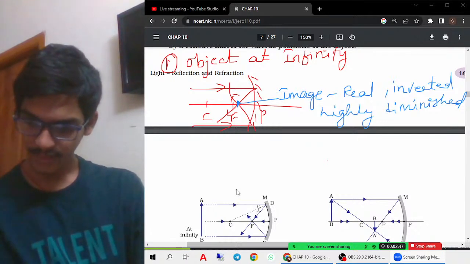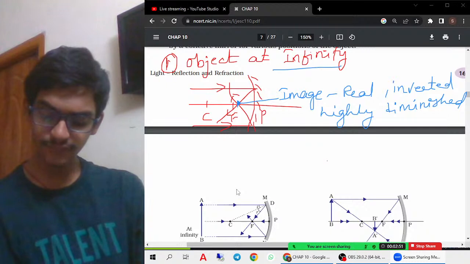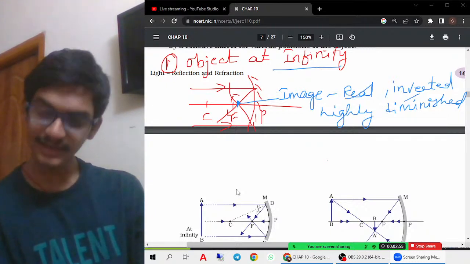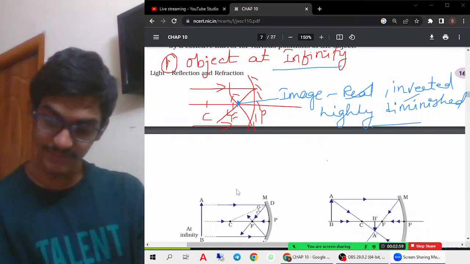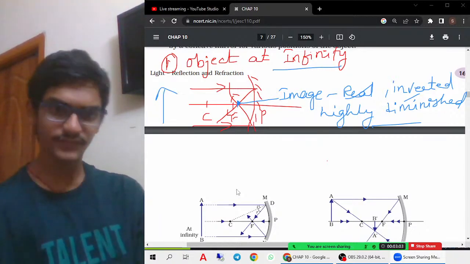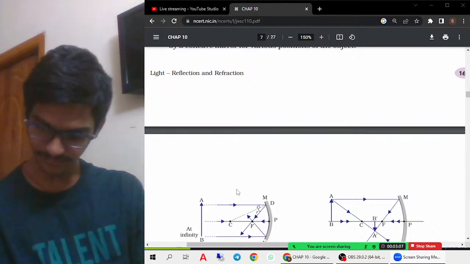That you must remember. So this is the first case: when the object is at infinity, the image is formed at the focus, and the nature of the image is real, inverted, and highly diminished. First we have taken the case wherein the object is somewhere at infinity, we don't know where it is. Let us start to see the second situation.